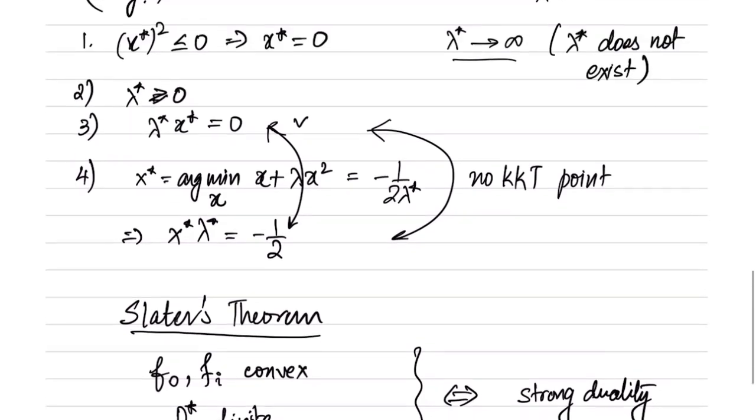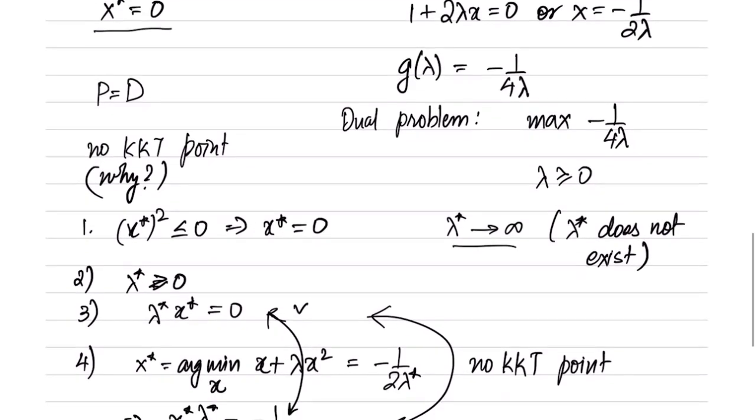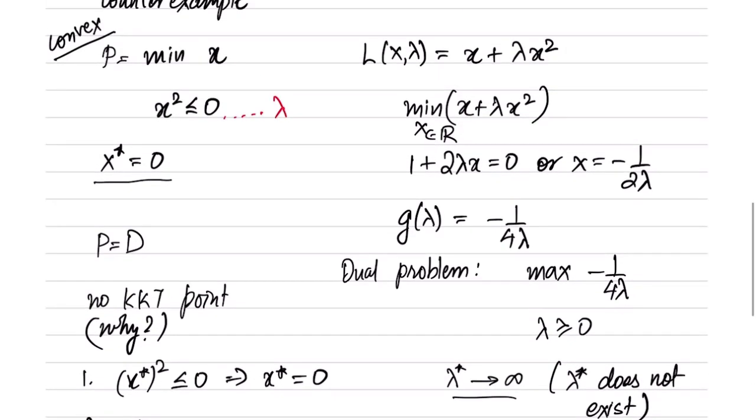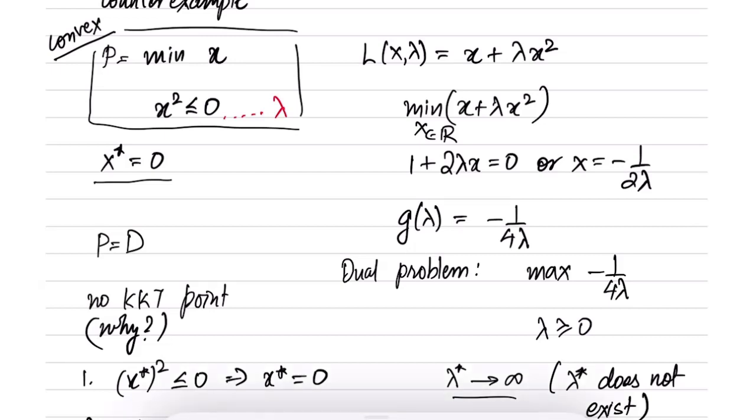Actually, if you go back and check the example that we were seeing, observe in this problem that Slater's condition does not hold. I hope it can be seen here that Slater's condition does not hold because there does not exist any x tilde such that x tilde square is strictly less than 0. So this is not possible. Hence, in other words, Slater's condition does not hold in this case.